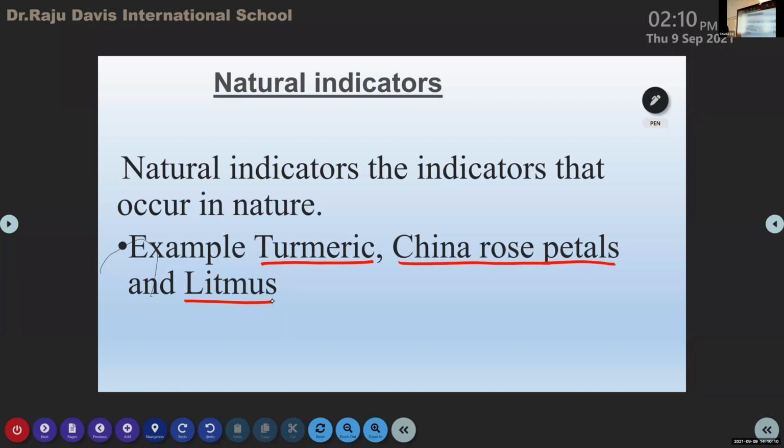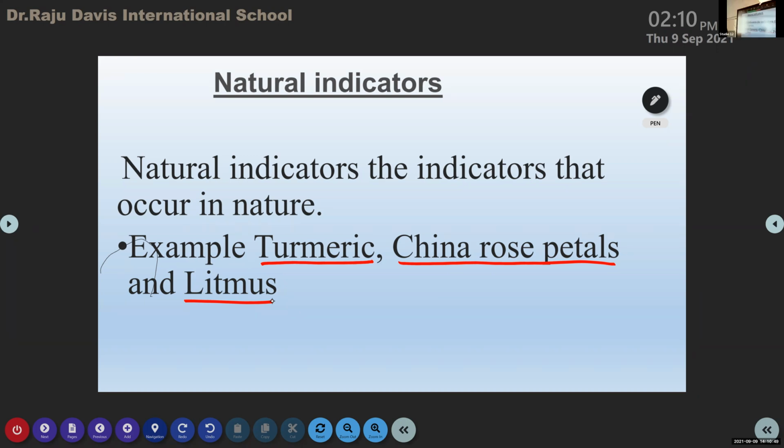So here we are discussing the natural indicators. Natural indicators are those indicators that occur naturally in nature. We obtain these indicators directly from nature. Examples: turmeric, China rose, and litmus. How many types of litmus papers are there? Two types. One is red and the other is blue. Okay.